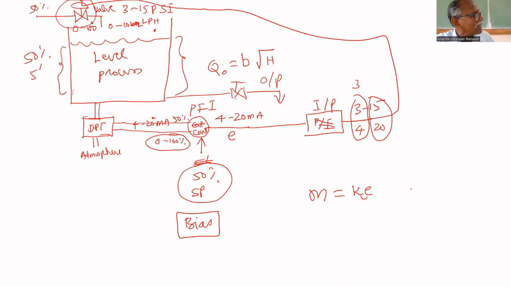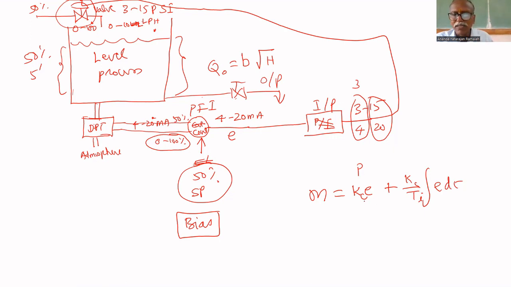Kc multiplied by error, this is the proportional controller. What is the integral controller? Kc by Ti is a constant, integral of E dt. This is the controller output.